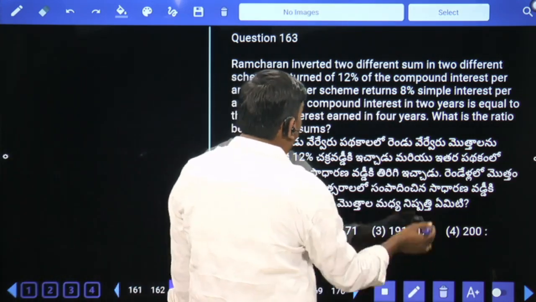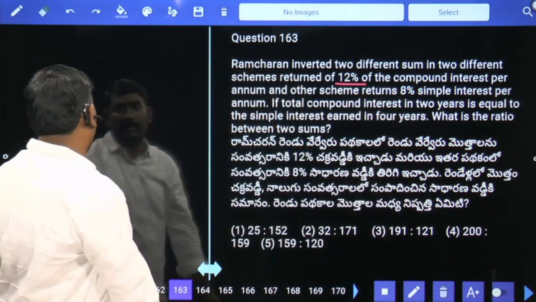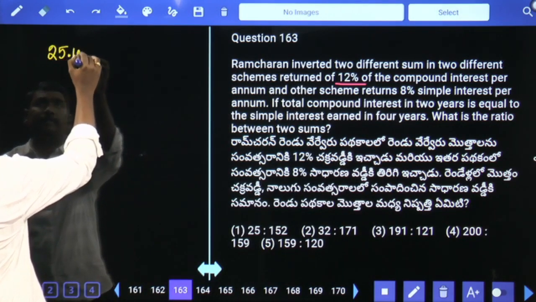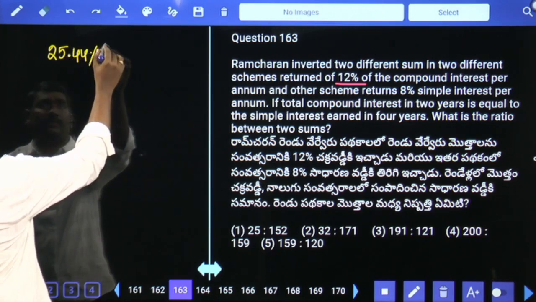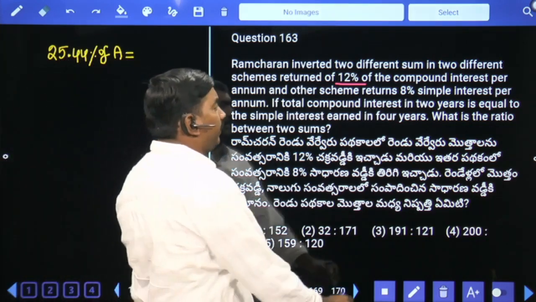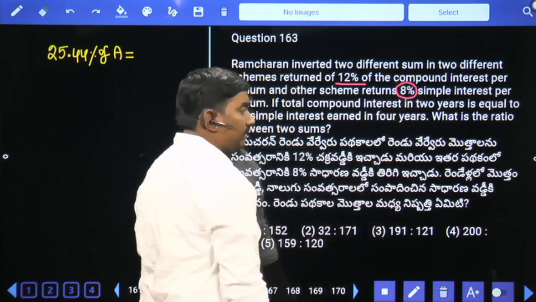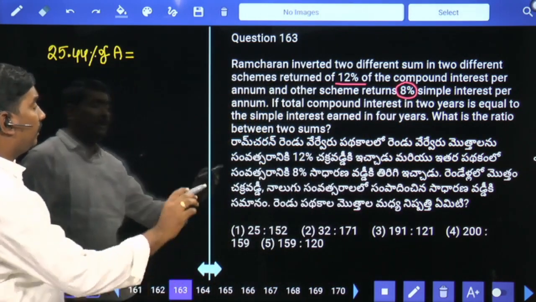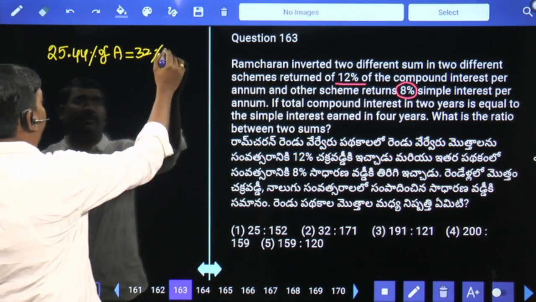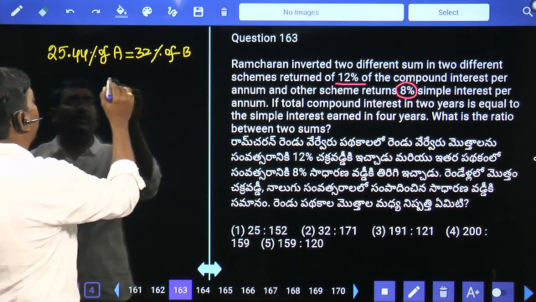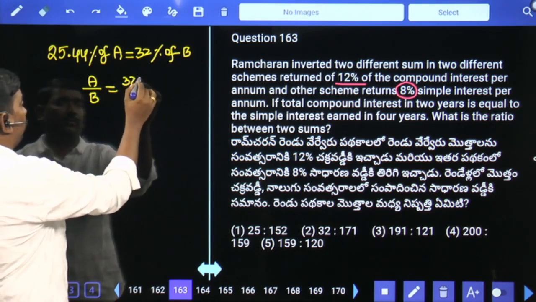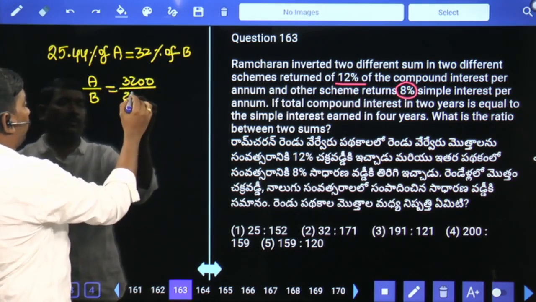For 1 year 12% means 2 years compound interest is 25.44%. 25.44% of scheme A is equal to scheme B for 1 year 8%, 4 years simple interest. Per annum 8%, 4 years means 32% of scheme B. So from this we can write down A by B is equal to 3200 by 2544.